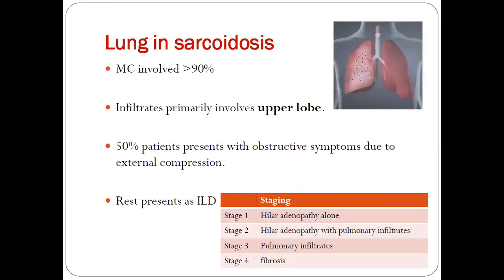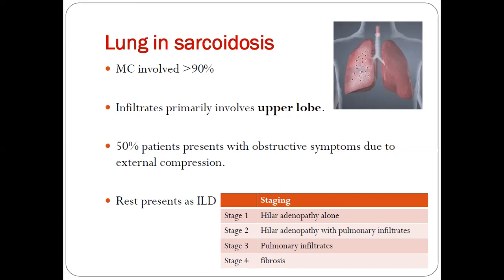And coming to the organ involvement, as we all know, the most common organ involved in sarcoidosis is the lung, and the most common pattern is NSIP. But the catch point over here is that the upper lobe is involved, and apart from this, we are going to have traction bronchiectasis. You're also going to have thickening of the bronchovascular bundle. And there is the Scadding scoring system based on the chest X-ray. It has 4 stages, that is stage 1, 2, 3, and 4.